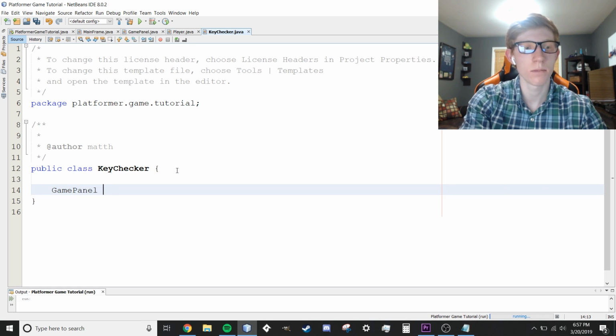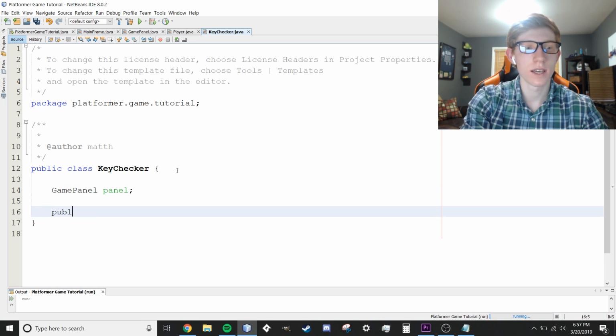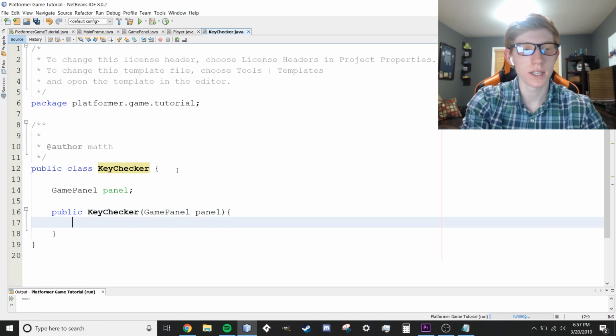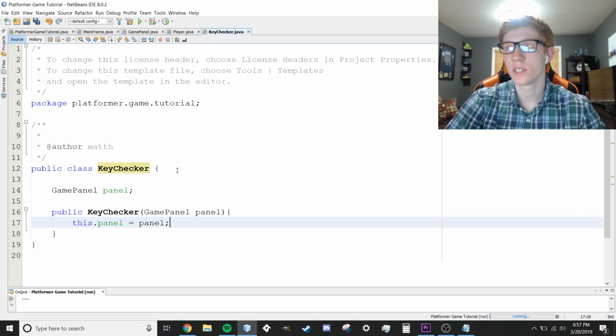It's going to be game panel. This is the same thing as with our player. We're going to be sending our panel into this object. And we're going to say public key checker. This is our constructor right here, game panel. And then within here, the only thing we need is this.panel equals panel. Same as before. Again, it's just going to be sending the panel into this object.